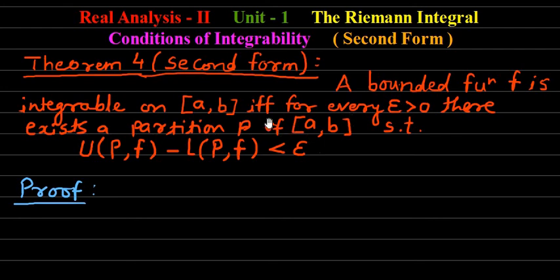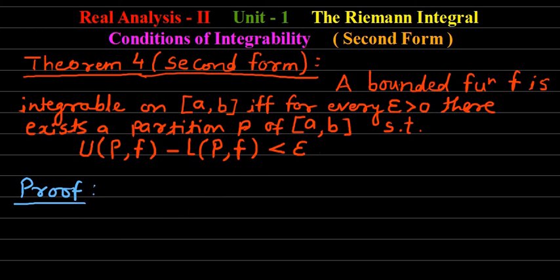As there is the phrase if and only if, obviously there will be two parts in our proof. One part will be the necessary part and the other the sufficient part, as it was in theorem number 3 in the last class also. We'll begin with the necessary part first. In the necessary part, we'll suppose that the function f is integrable, and then show that this condition holds. In the sufficient part, we have to show that if f is a function for which this condition holds, then it must be integrable.